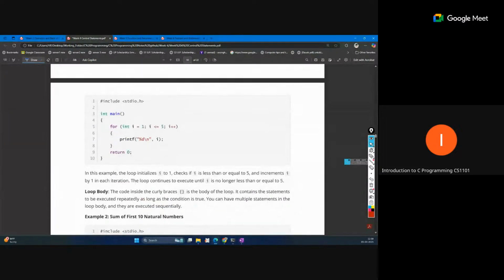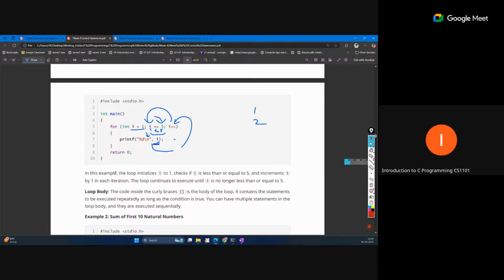You can see this is the example. i is set to 1. This is the one-time initialization. Now this i value will be checked: 1 less than or equal to 5. Okay, this is true. Now print this, so i will be printed, that is 1. After printing, i will be incremented, so i becomes i plus 1, that is 2. Then again check 2 is less than or equal to 5. Yes. Again this will print 2.